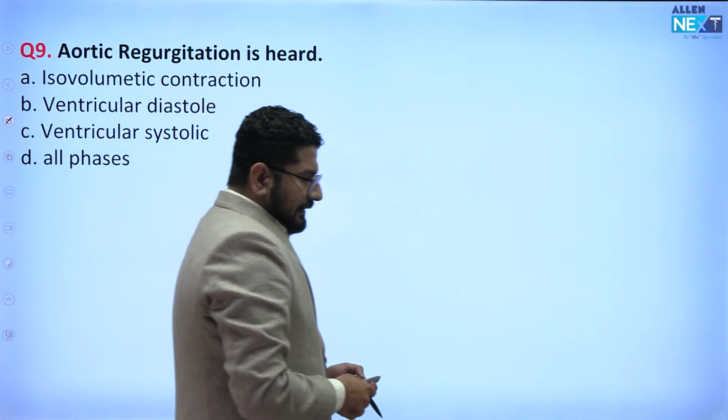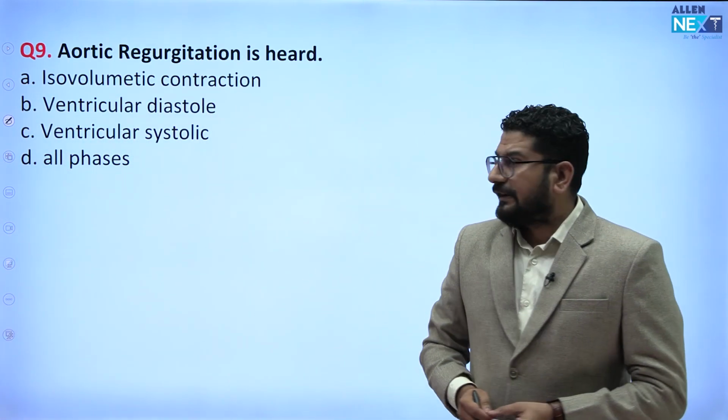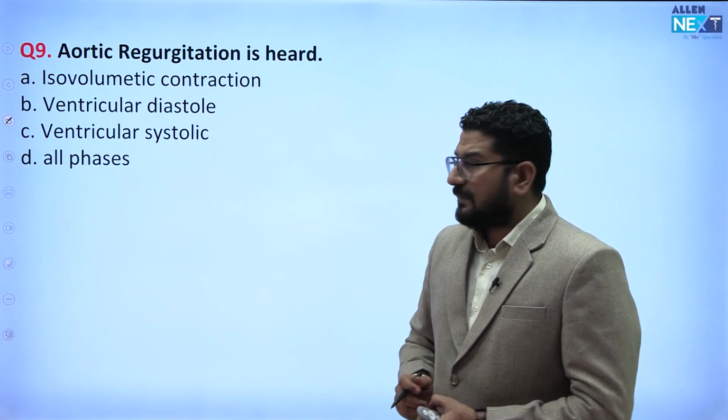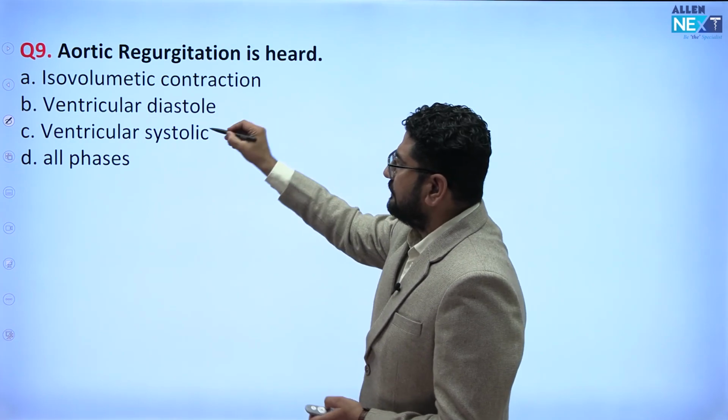Okay, then you can see next MCQs, aortic regurgitation murmur. So aortic regurgitation murmur, this is the murmur that is a diastolic murmur. So we see this in ventricular diastole.